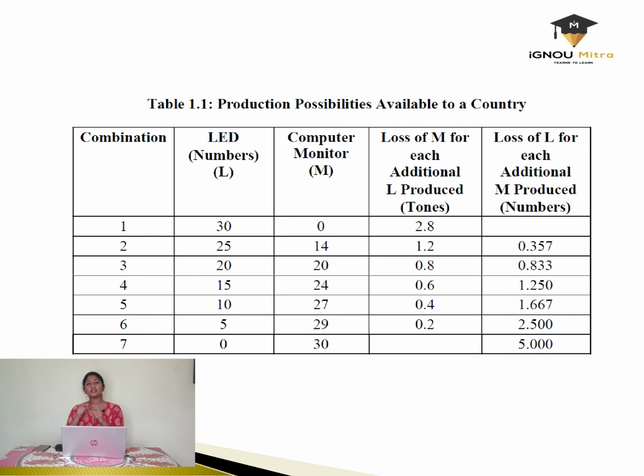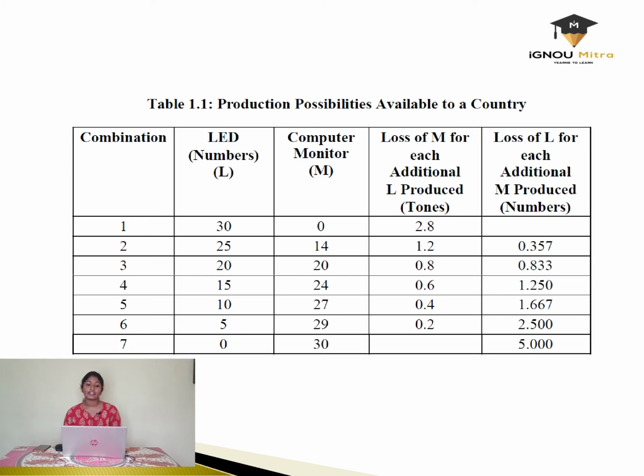So we are trying to incorporate this in a table. The first combination, that is LED, has 30 units of LED and the computer monitor units are 0. The loss of M for each additional L produced is 2.8 tons in that particular combination, and it is 0 for the loss of L for each additional M produced in that same combination.